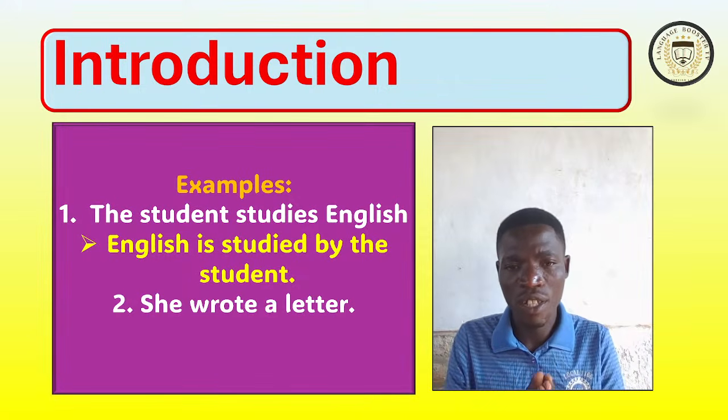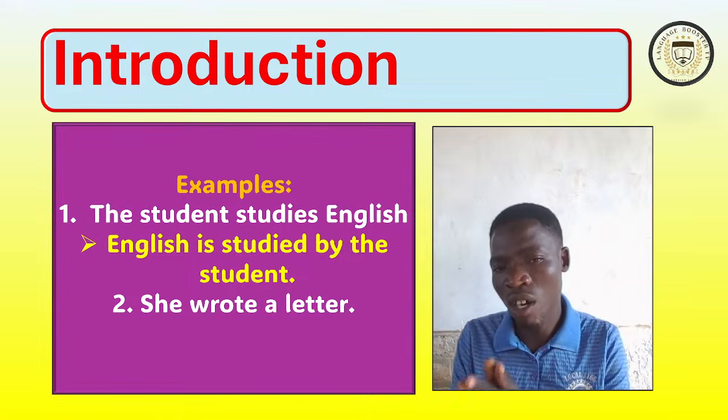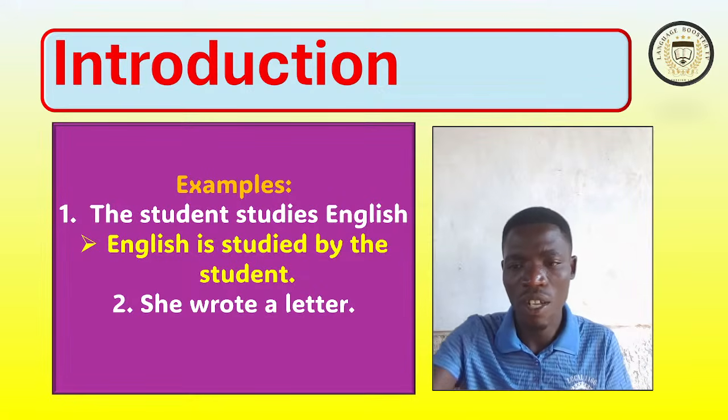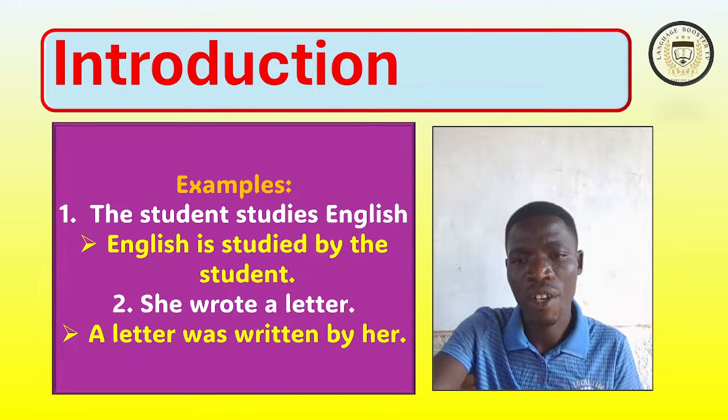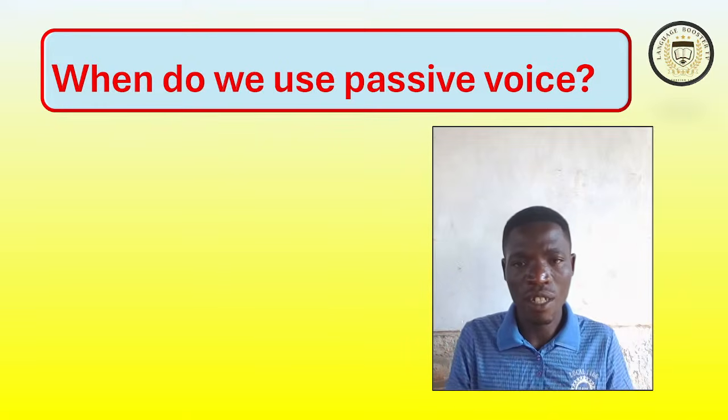She is the subject, but in the objective case, it becomes her. So a letter was written by her. That is passive voice versus active voice.